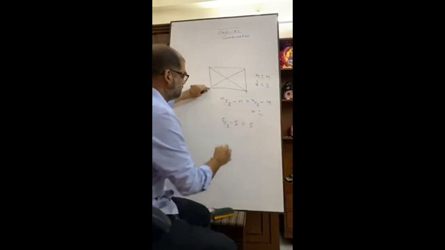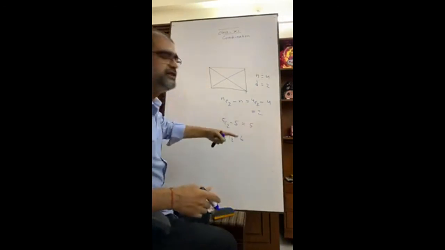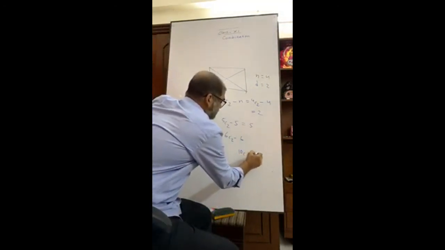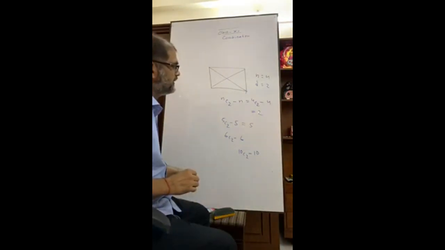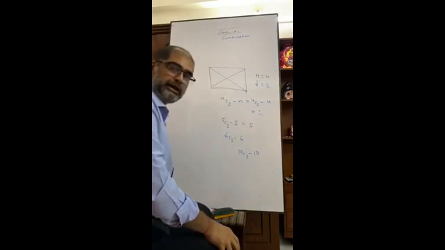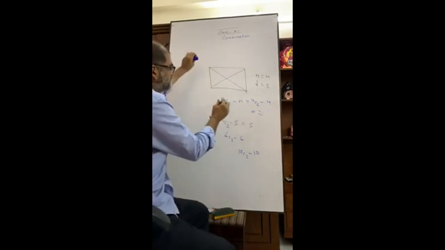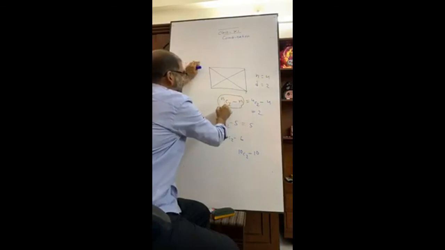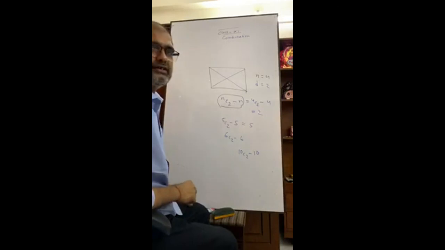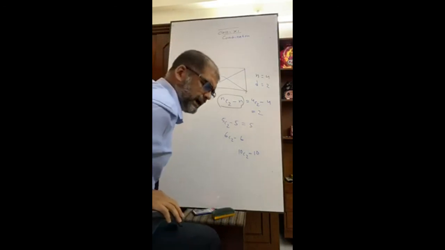If it is a hexagon, 6C2 minus 6. If it is a heptagon, 7C2 minus 7. Octagon, or decagon, 10C2 minus 10. Have you seen? 10C2 minus 10. So this question is always given to determine the number of diagonals of a polygon. So my dear students, please take care of this part. This is the formula to determine the number of diagonals of any polygon: nC2 minus n. Please try to understand. I repeat, nC2 minus n. Remember it.